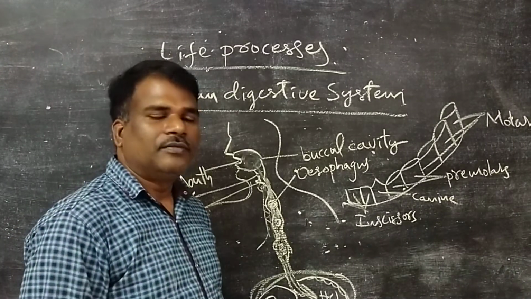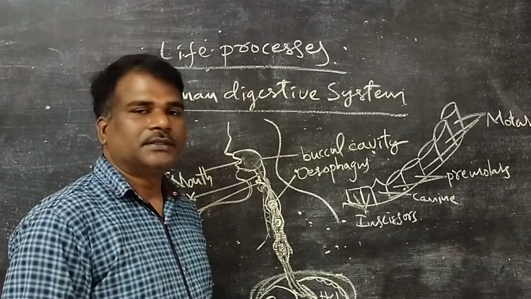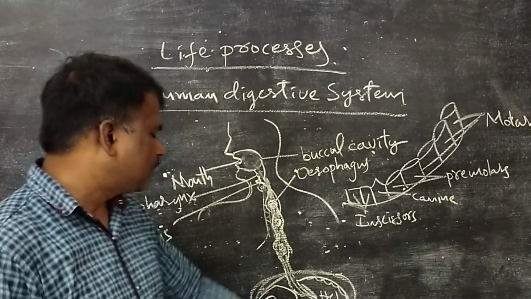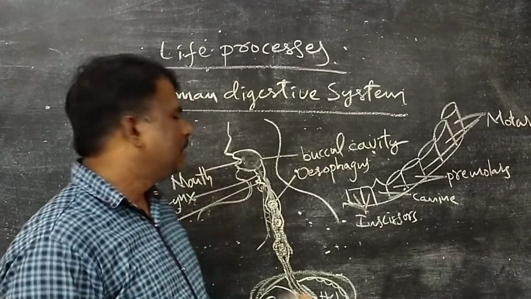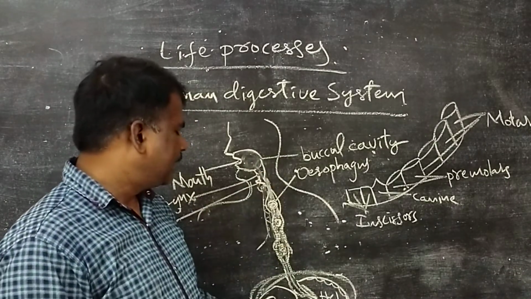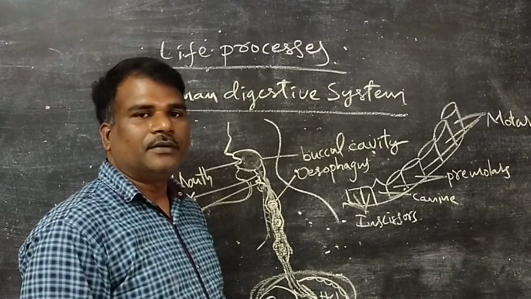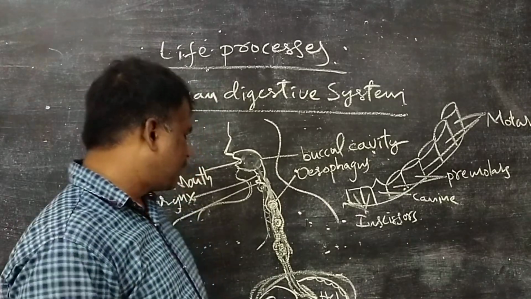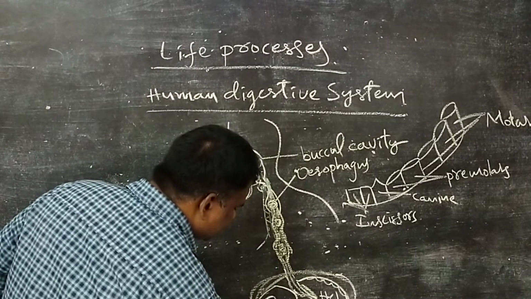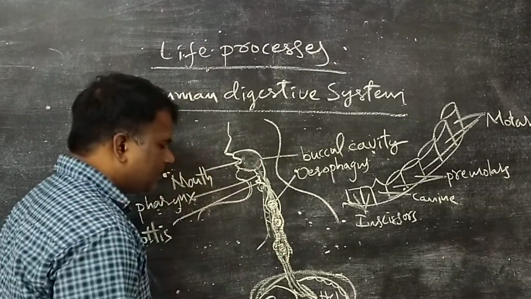on lipids. Those enzymes act on the food material. Carbohydrate is mostly digested in the mouth itself, and the proteins and fats are digested in the stomach. Then afterwards it enters the duodenum.